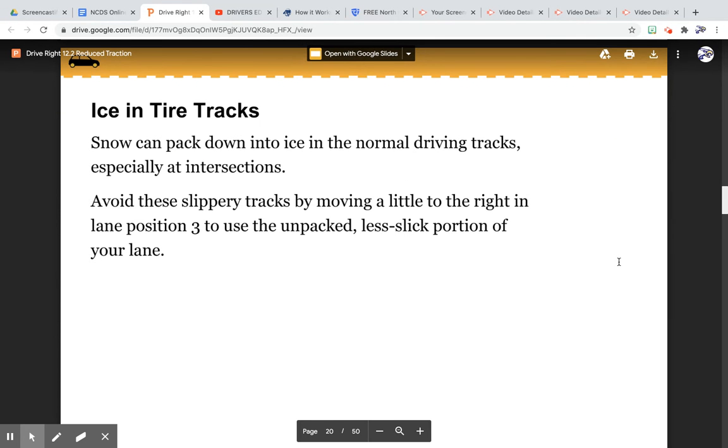Snow can pack down into ice in the normal driving tracks, especially at intersections. Avoid these slippery tracks by moving a little to the right in lane position 3 to use the unpacked, less slick portion of your lane.